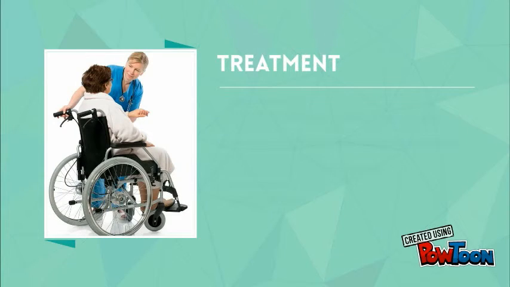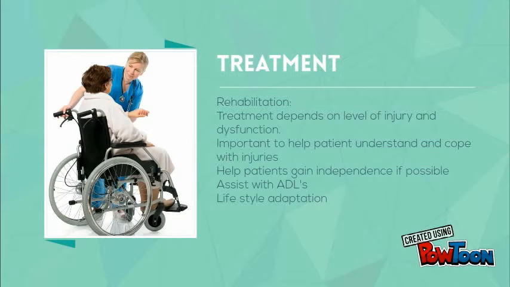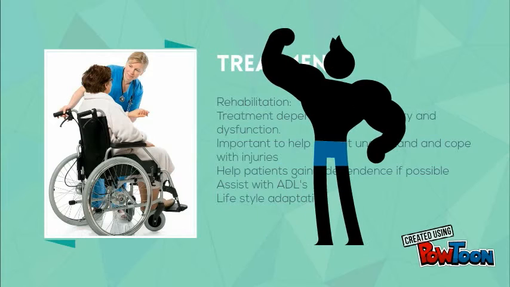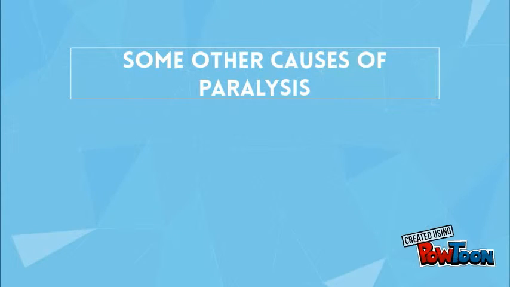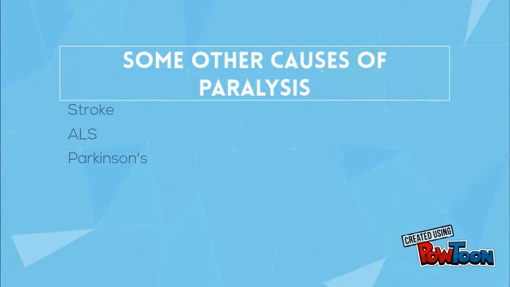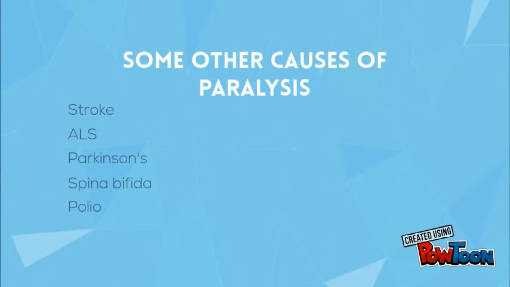Rehabilitation of a spinal cord injury will depend on where the location of injury is in the spine. Also, the amount of functionality the patient has will greatly dictate the long-term prognosis for their injury. There are other non-traumatic causes of paralysis, some of which include stroke, ALS, Parkinson's disease, spina bifida, polio, and other infectious diseases.